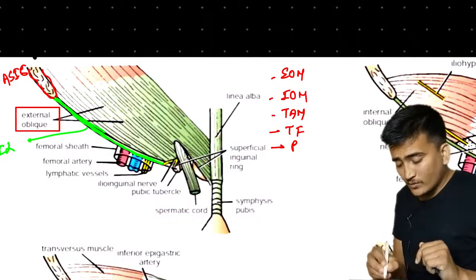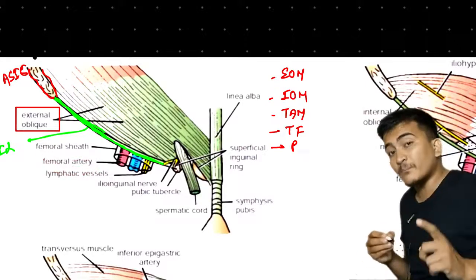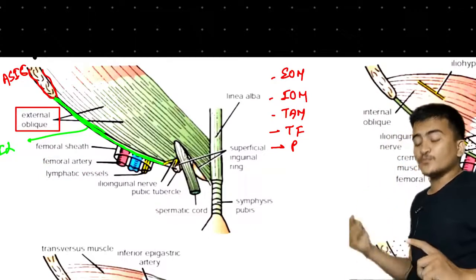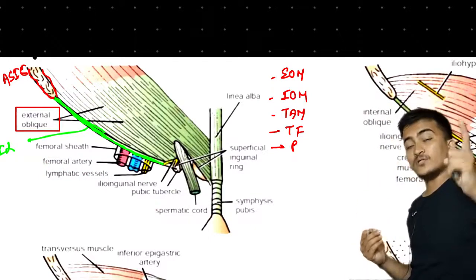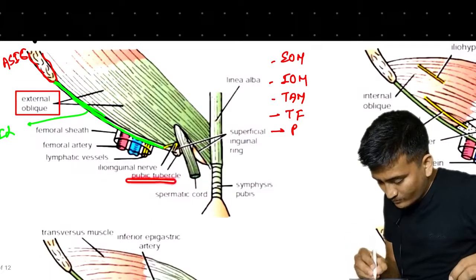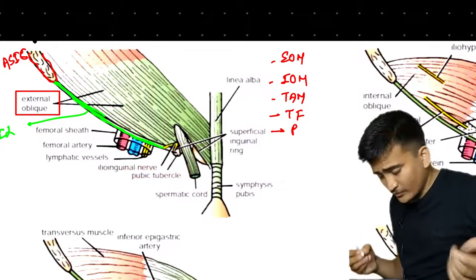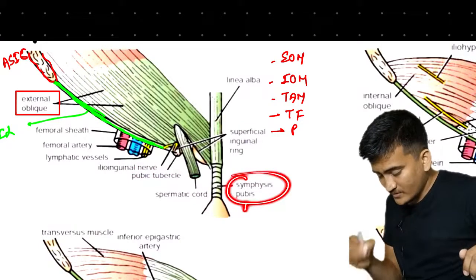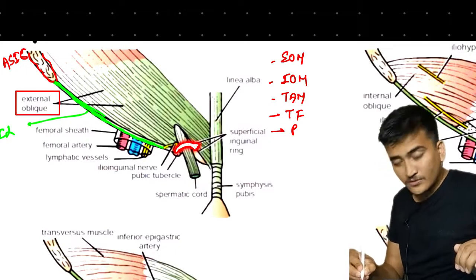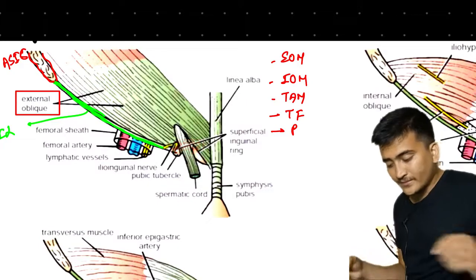In this diagram we will find the inguinal ligament. Here you will then find the femoral artery also. It is present at the mid-inguinal point. What is the mid-inguinal point? It is the point between the anterior superior iliac spine and the pubic symphysis, different from the midpoint of the inguinal ligament. Here you can see the pubic tubercle. You can see the ilioinguinal nerve, just leave it right now. You can see the pubic symphysis, right. The superficial inguinal ring is present right here. The extension of the inguinal canal is from the deep inguinal ring to the superficial inguinal ring, right. It is linea alba.